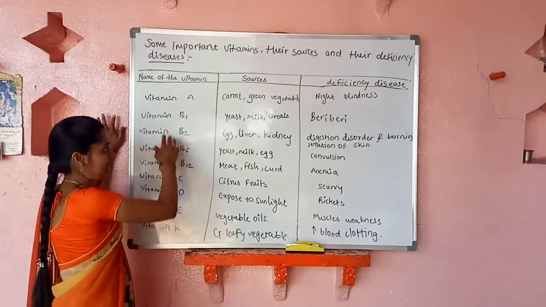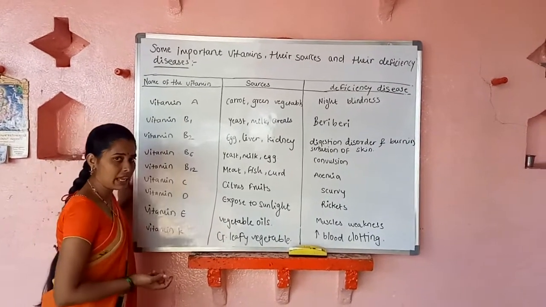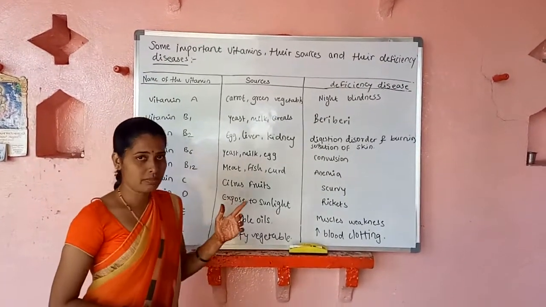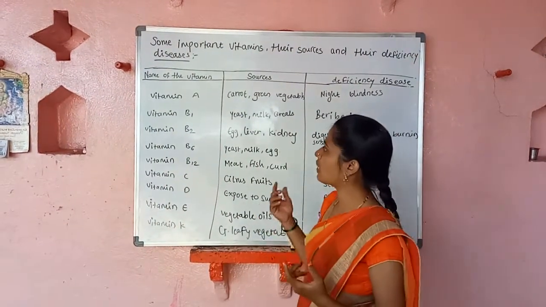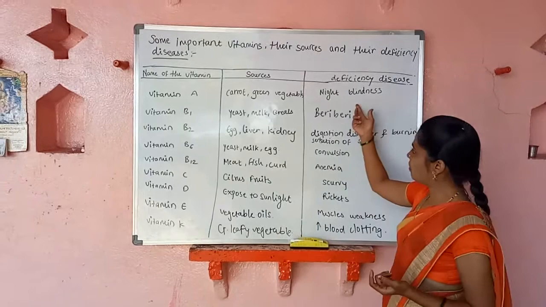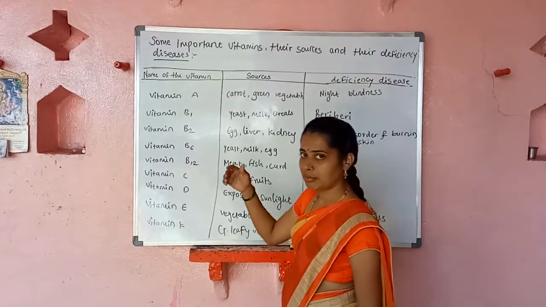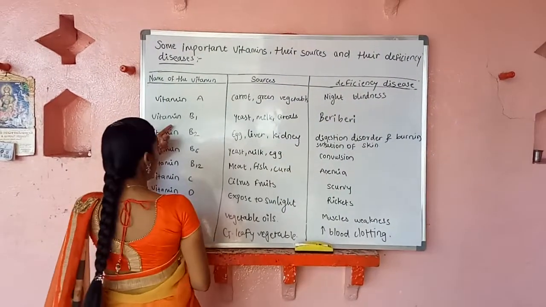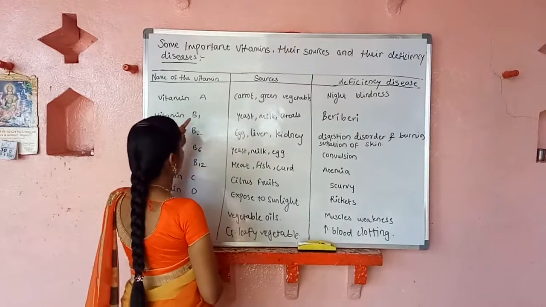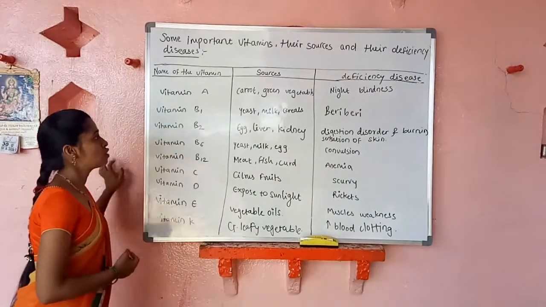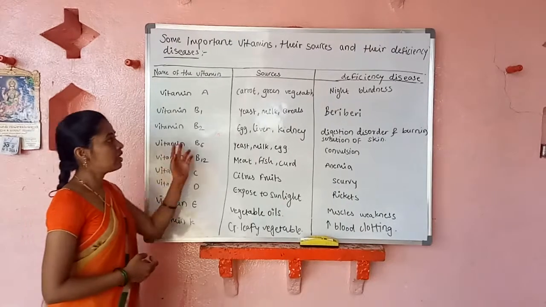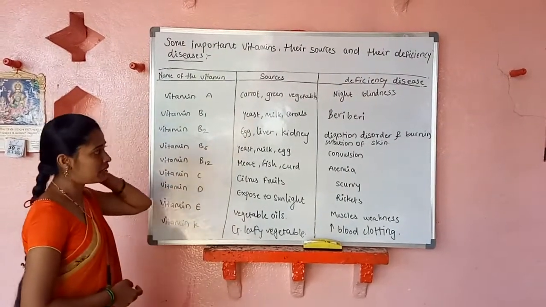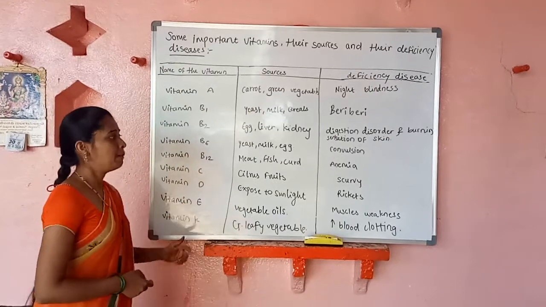Vitamin A. The sources of vitamin A are carrot and green vegetables, and the deficiency disease due to the lack of vitamin A is night blindness. Next, the second one, vitamin B1, also called thiamine. The sources of vitamin B1 are yeast, milk, and cereals. The deficiency disease due to vitamin B1 is beriberi.